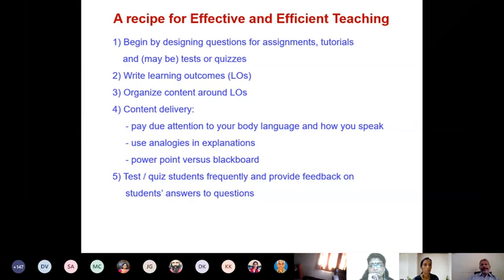As I mentioned in my introductory lecture, that is the first session, some experts said that actually teachers are being paid to provide feedback to the student. Feedback is that important. Apart from designing good questions, the next important thing is providing feedback to the students on why they are going wrong.